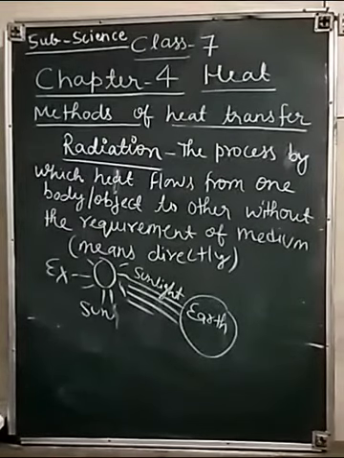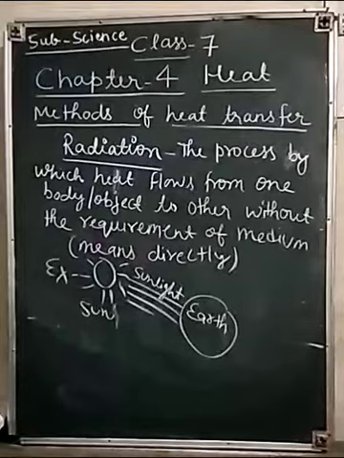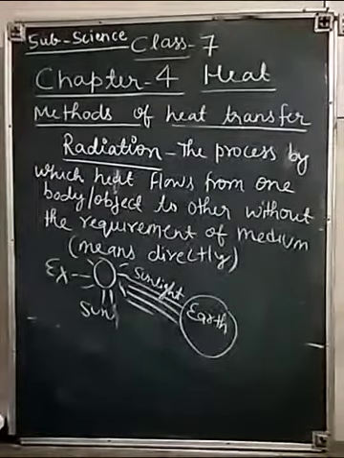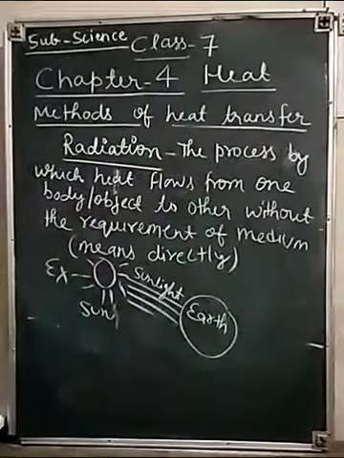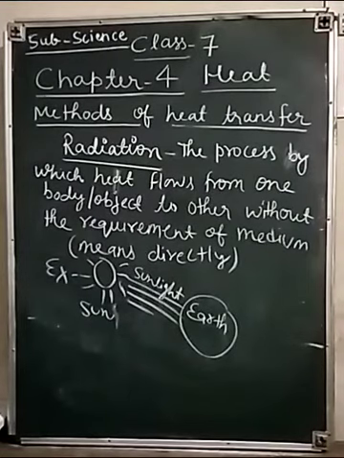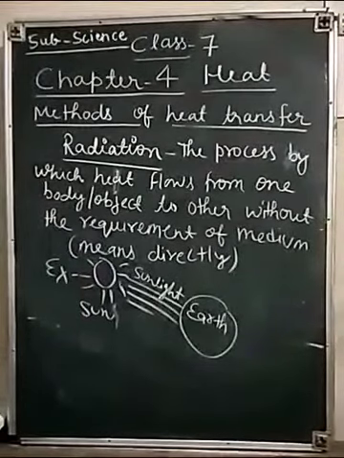You know that from space to earth there are places where there is no air, that is, there is no medium. So how does the sunlight reach the earth from the sun? You have studied that heat transfer by convection and conduction requires a medium, a way through which heat is transferred from one body to another. But how does sunlight reach the earth's surface?